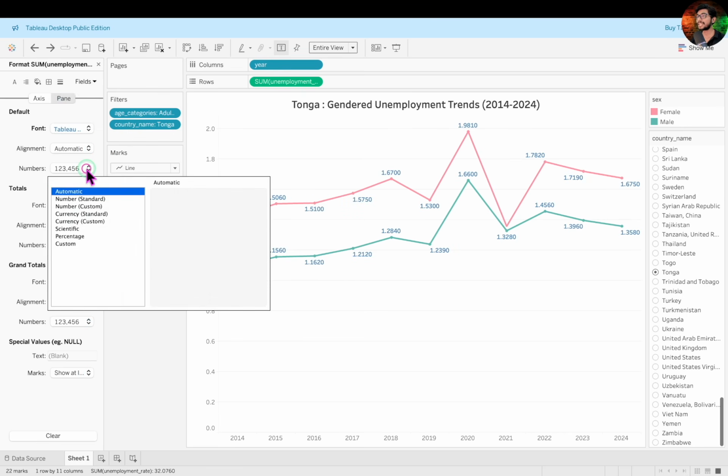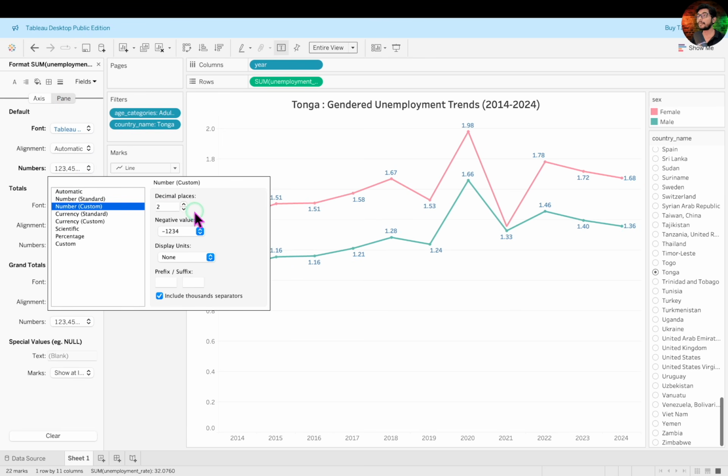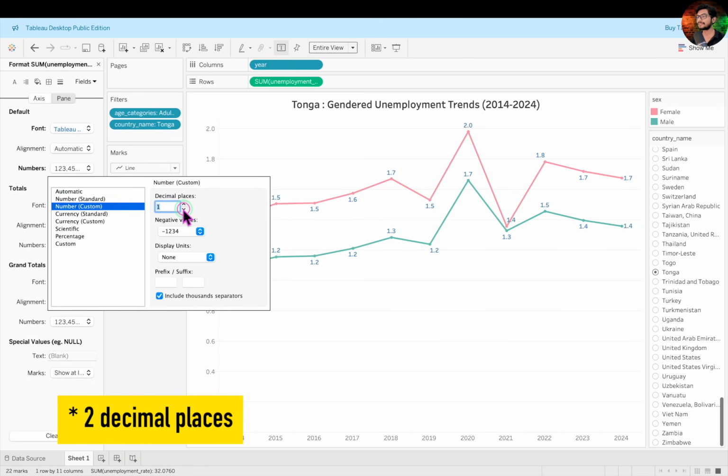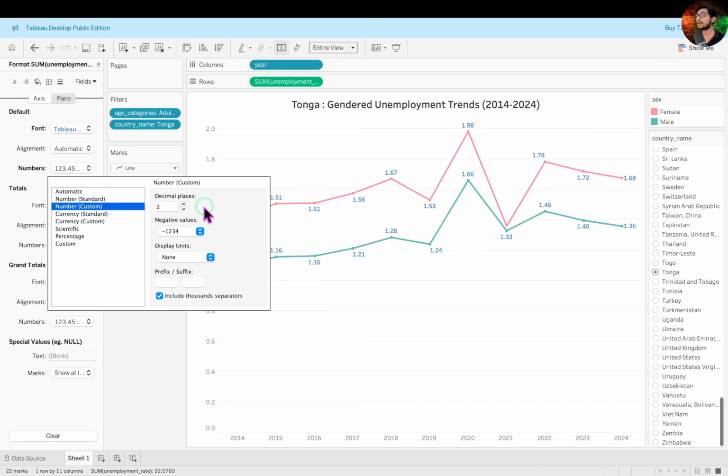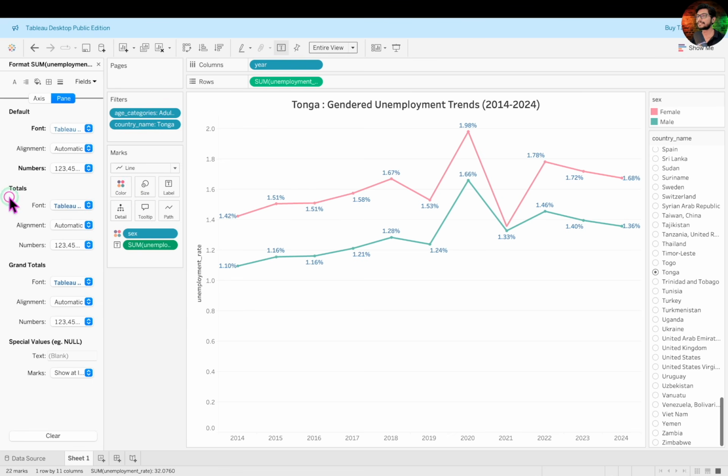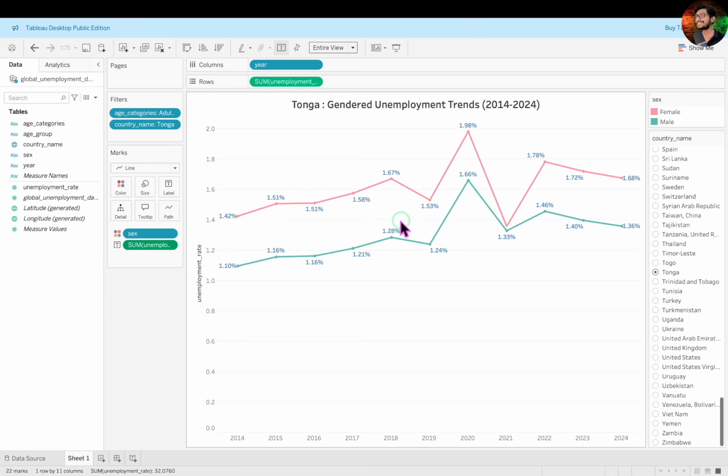Now go to the Numbers tab and choose Number Custom. Format the number up to 1 decimal place. Since this number represents the percentage of the population unemployed in that specific category, we can add a percentage symbol as a suffix to these numbers to clearly indicate that they are percentages. Great. Now close the formatting pane and take a look.